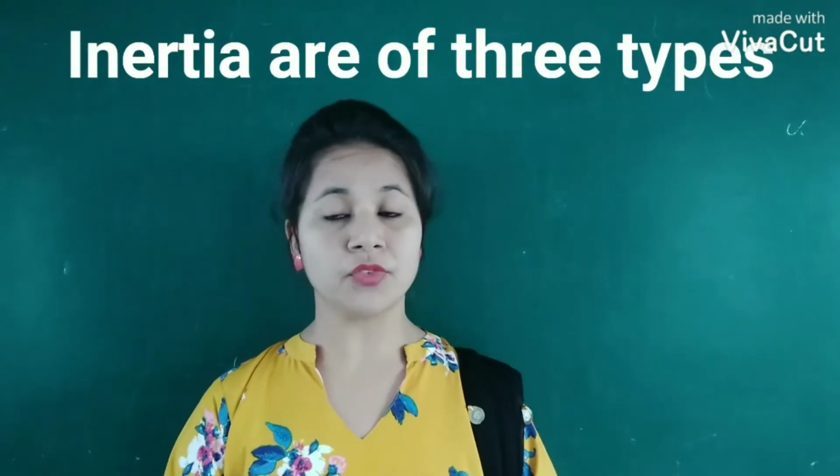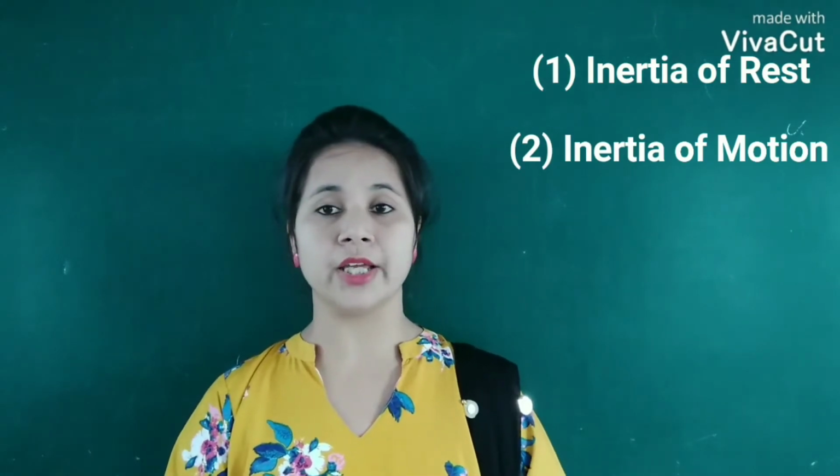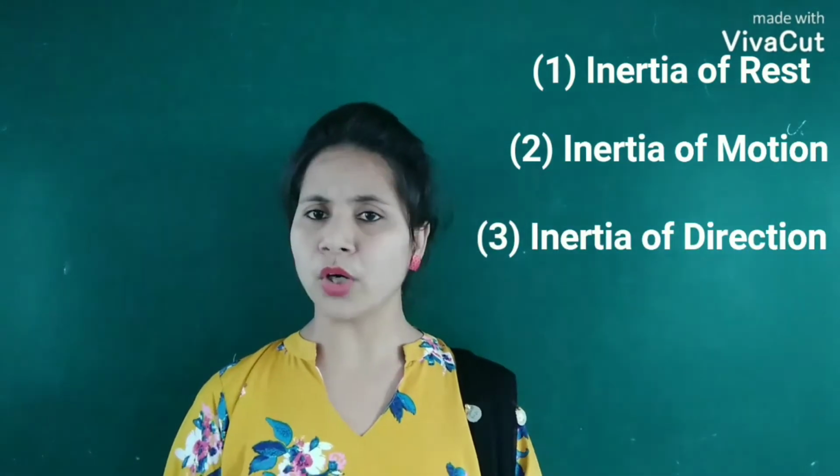So inertia is of three types. First one is inertia of rest, second one is inertia of motion, and third one is inertia of direction. So what is the meaning of inertia of rest? It means that if anything is in a rest state or a stationary state, it wants to continue in that state. Similarly, inertia of motion means that if anything is in motion, it wants to continue in that state, that is, it wants to continue in motion.